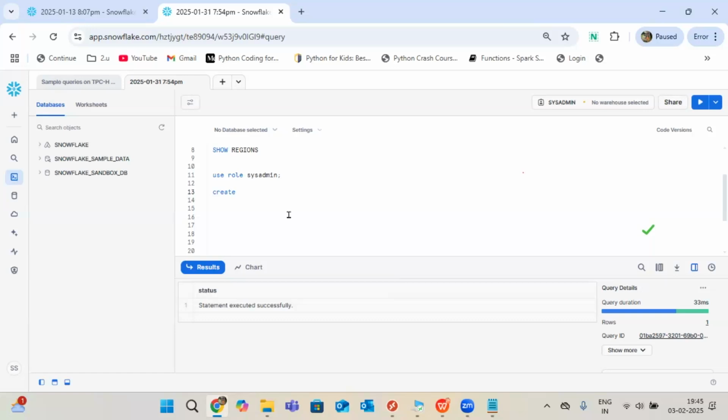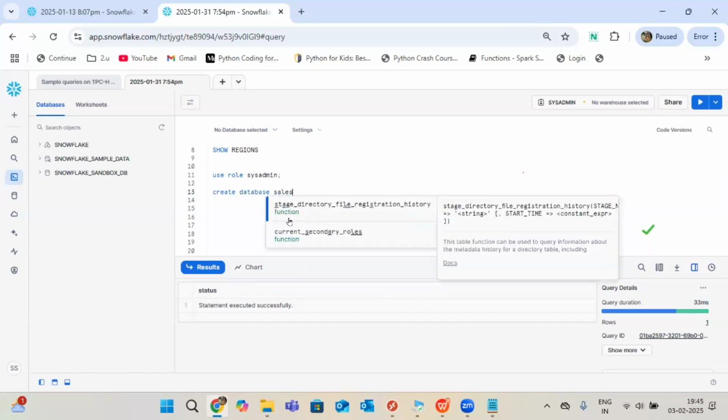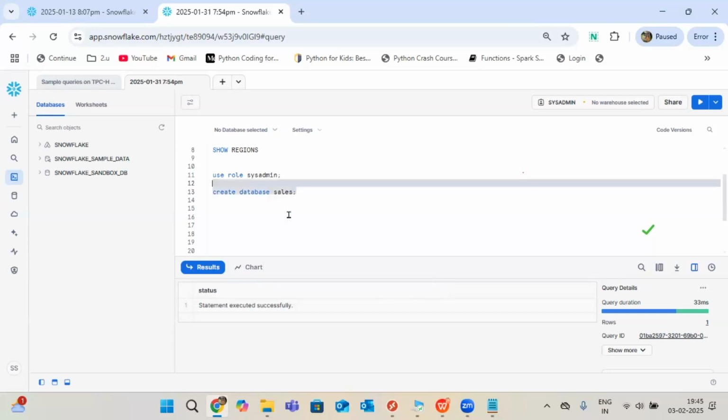In the coming classes, I'll slowly explain the creation of warehouses and the Snowflake architecture. So create database; the name, for example, I'm taking sales. Just I can create it.